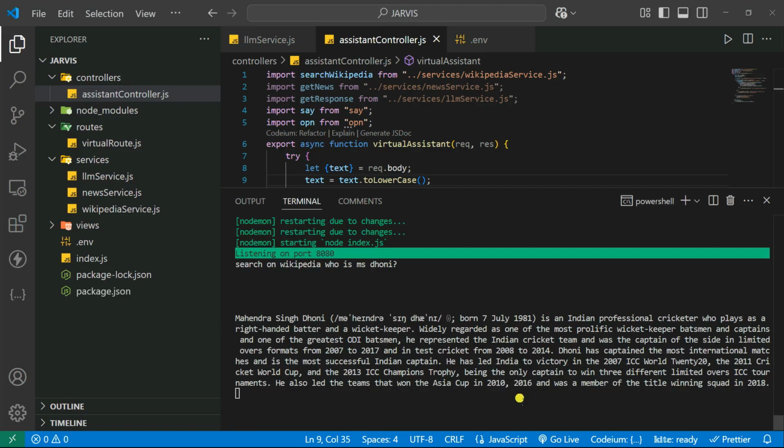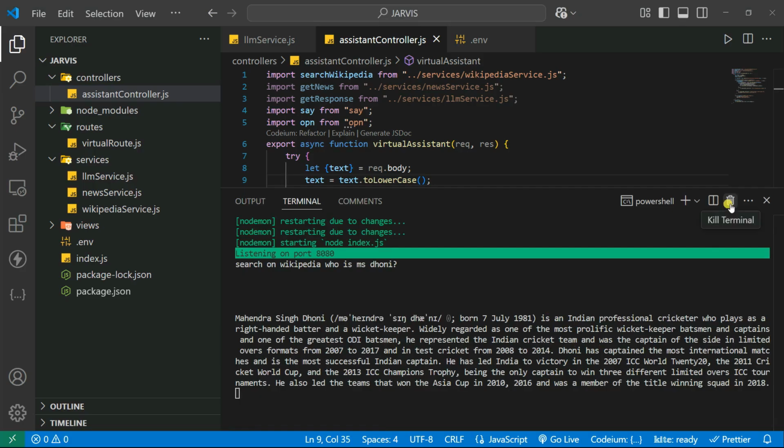Dhoni has captained the most international matches and is the most successful Indian captain. He has led India to victory in the 2007 ICC World T20, the 2011 Cricket World Cup, and the 2013 ICC Champions Trophy, being the only captain to win 3 different limited overs ICC tournaments. He also led the teams that won the Asia Cup in 2010, 2016 and was a member of the title-winning squad in 2018. Cool. You also got the response, who is Mahendra Singh Dhoni, right?